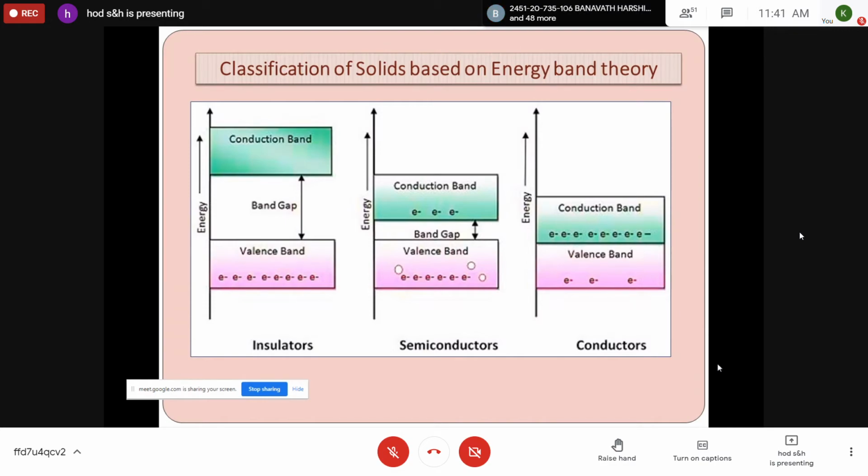Because one atom, let us assume, has one electron, and there are millions of atoms, there are millions of valence electrons. So they constitute a band which is called the valence band. It's only a concept; don't assume that in space electrons will be there like that. It's an imagination. All these electrons are loosely bonded with the nucleus, so they constitute a band called the valence band. The band formed by a series of energy levels consisting of all valence electrons is called the valence band.